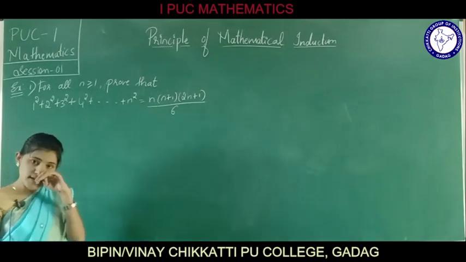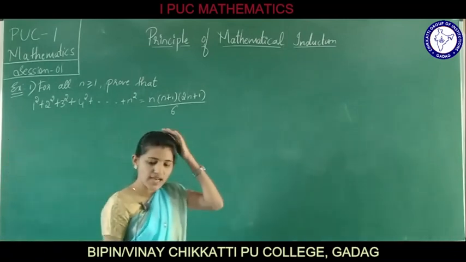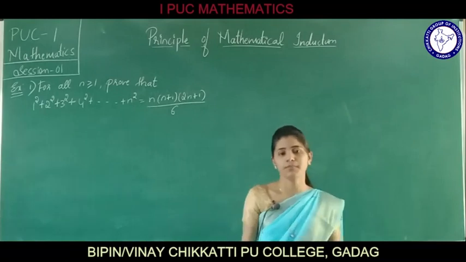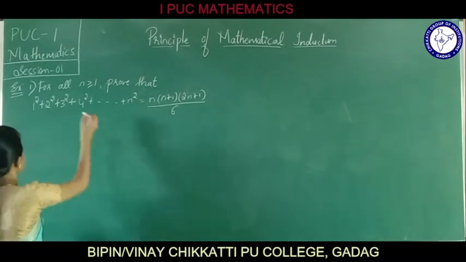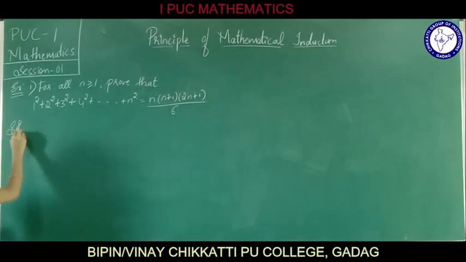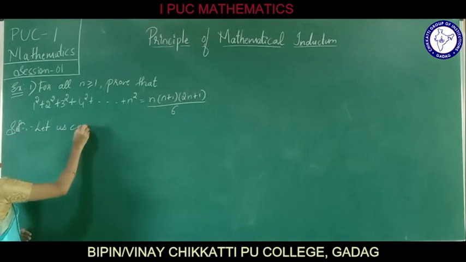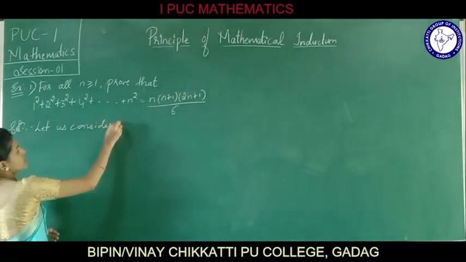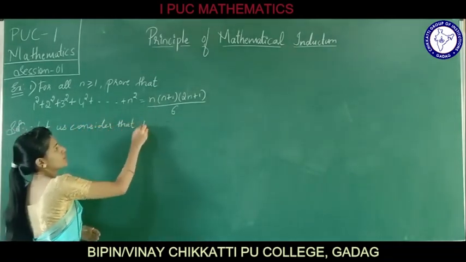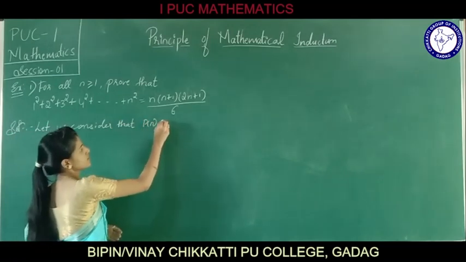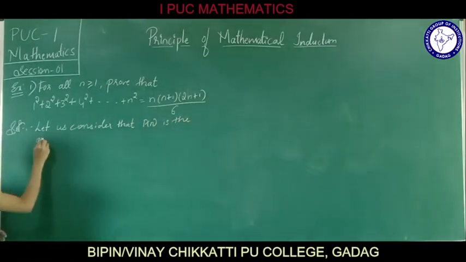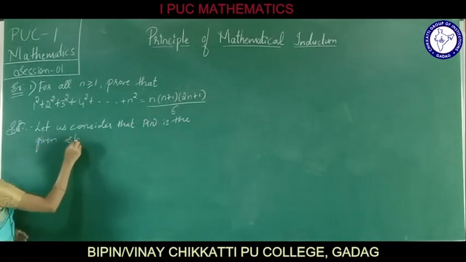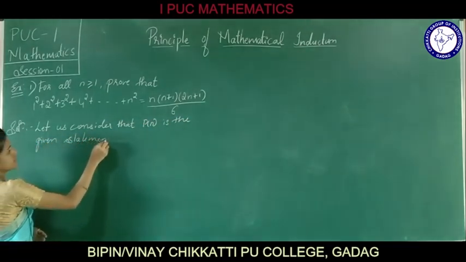So, what shall we assume now? We shall assume that the given statement is P of n. Let us consider that P of n is the given statement.